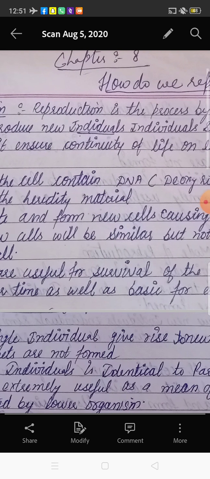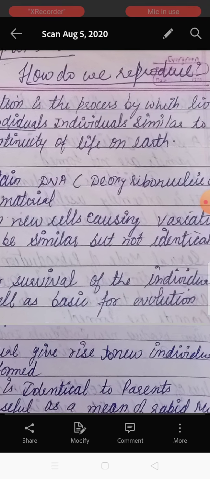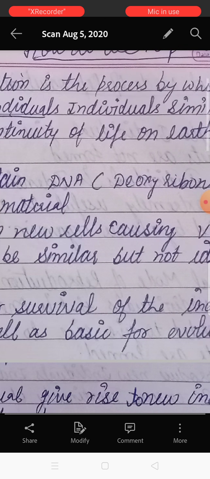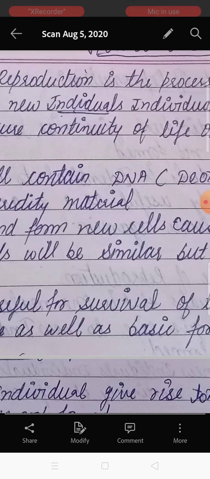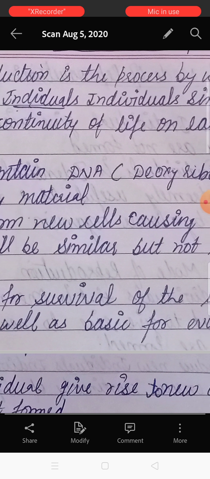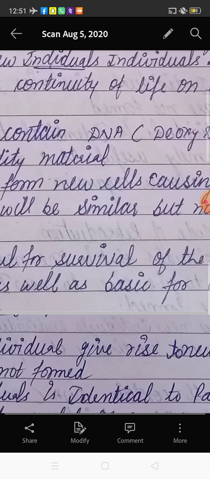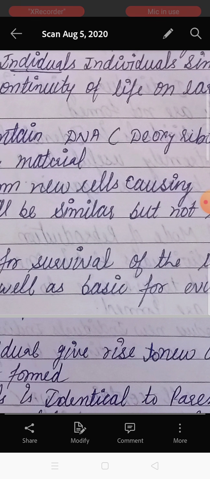So reproduction is the process by which living organisms produce new ones, similar to themselves, to ensure the continuity of life on earth. What do you mean by ensuring the continuity of life on earth?